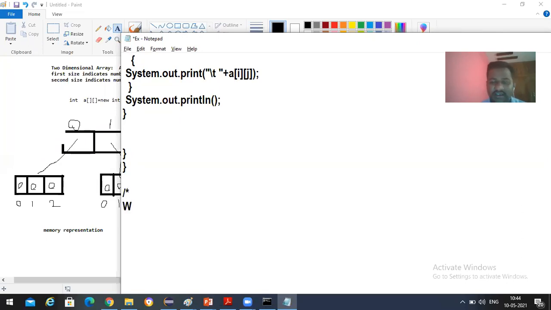First one is a program to accept a 1D array and print the same.